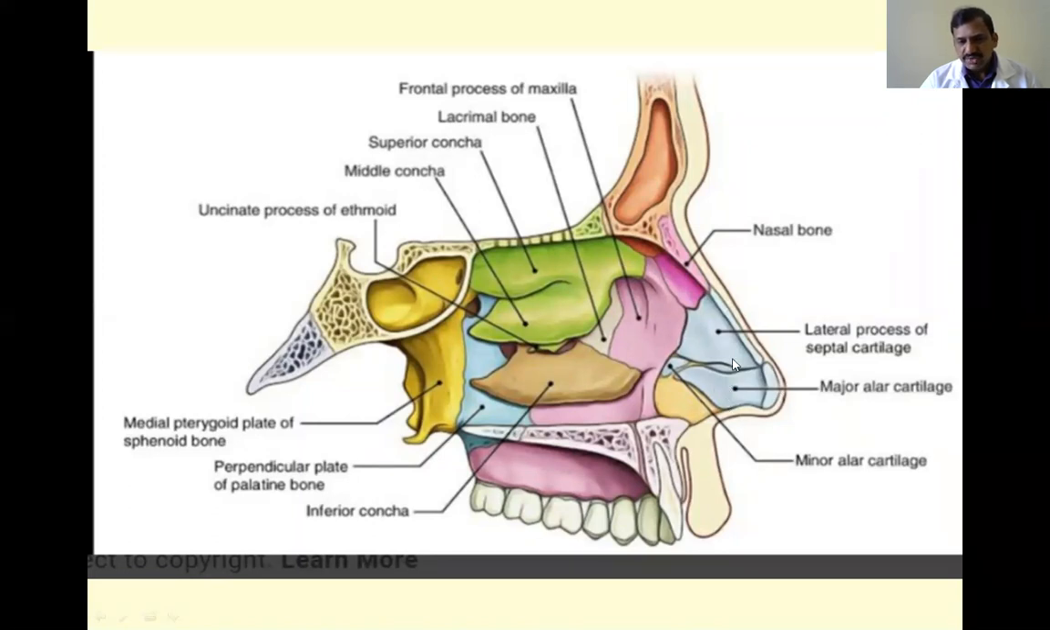And these are all the parts that are taking part in the formation of the bones and cartilages. And here, the anterior most part is critical, that is a line, it is formed by fibrofatty tissue and lined by skin. Okay, these are all the different parts of the lateral wall of the nose.